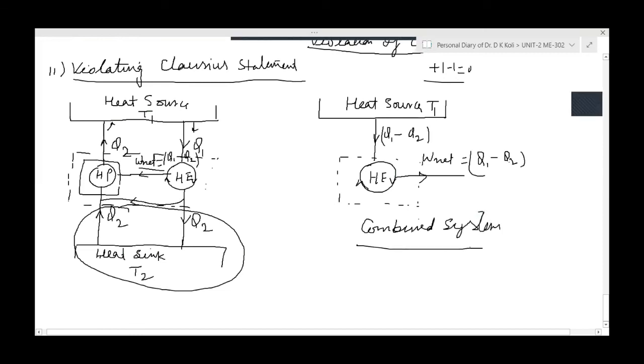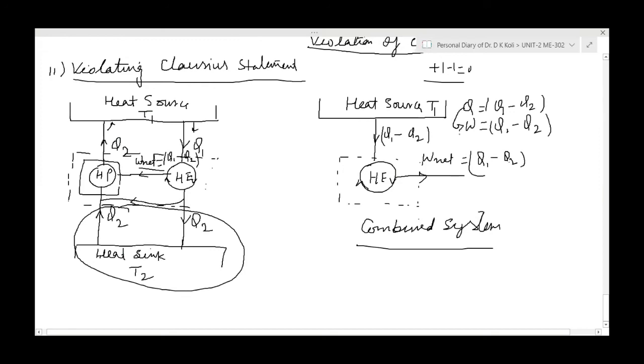Actually, in this case, Q equal to Q1 minus Q2, and W is also Q1 minus Q2. Means what? We are converting the full amount of heat into work. The whole amount of heat is being converted into work.